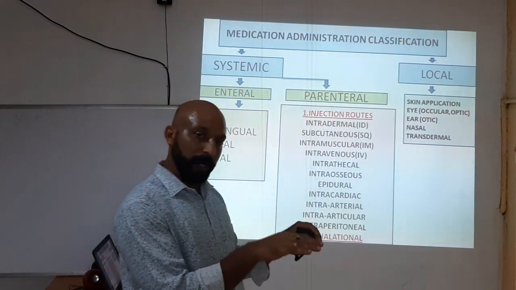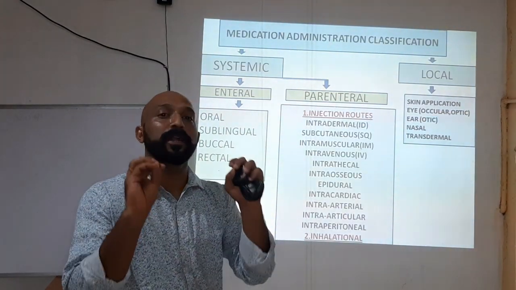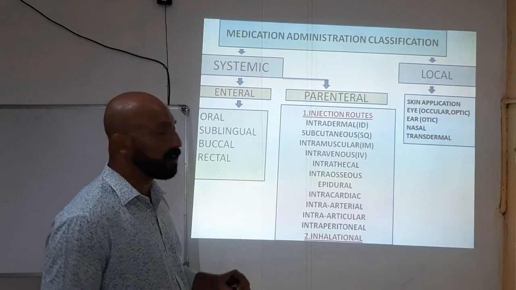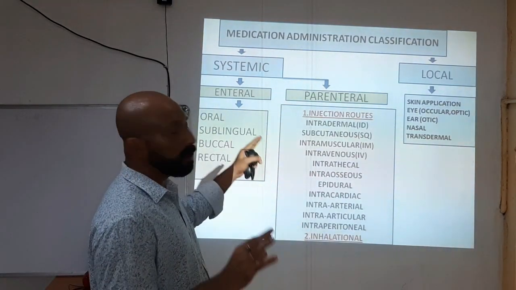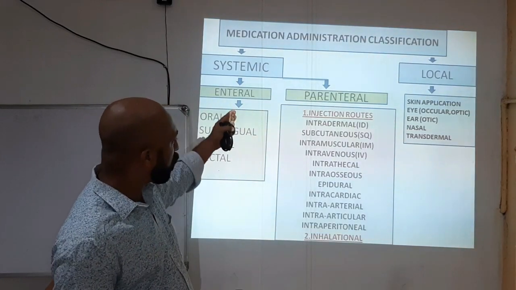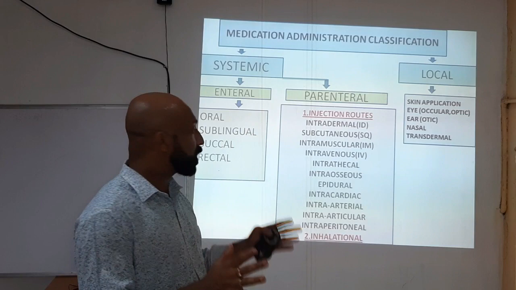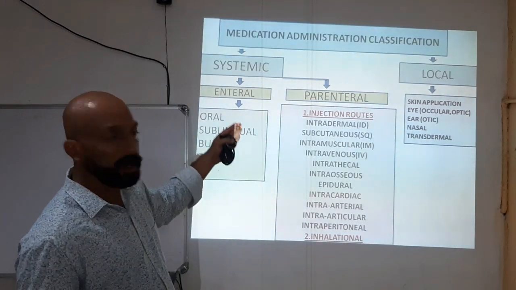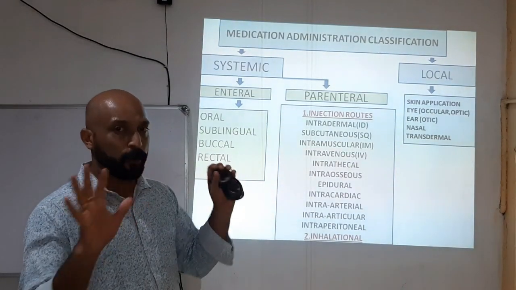Intra means into the muscle. The fourth one is intravenous, or IV. Intra means into the vein. These are the four major types of parenteral route of drug administration: intradermal, subcutaneous, intramuscular and intravenous.